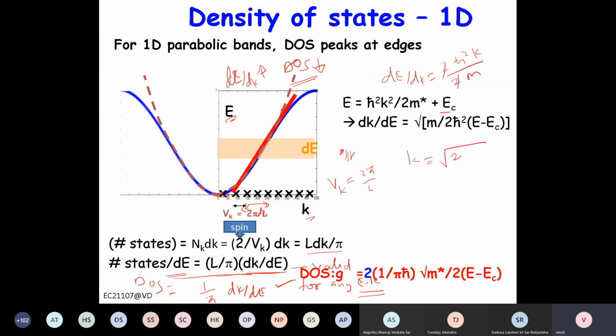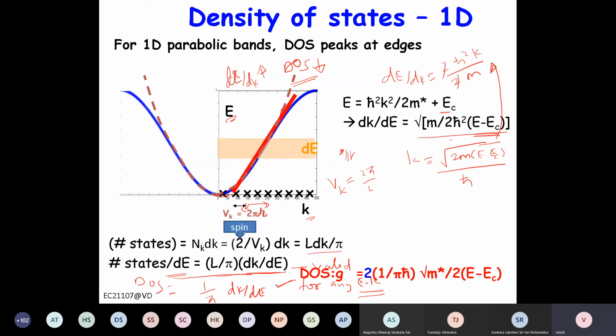square root of 2m (E minus EC), right? If you take h bar outside, then it's h bar; if you take it inside the square root, then it becomes h bar square. So either thing is okay. So you substitute this k here, and you get this expression: square root of m by 2h bar square (E minus EC), right? So at E equal to EC, dk by dE will be very large, right?